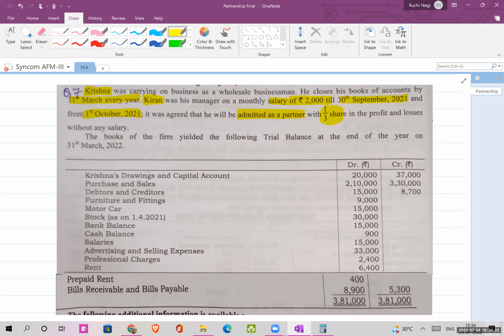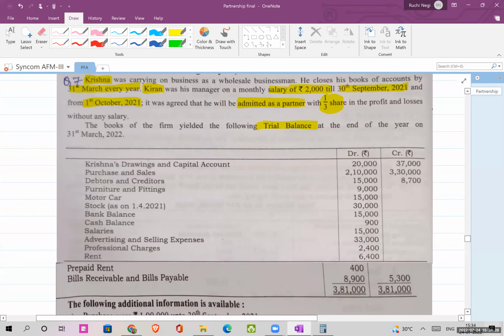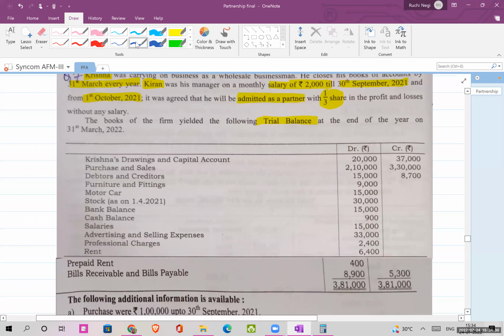The books of the firm yielding the following trial balance at the end of the year, it is given to you. Krishna's capital, Krishna's drawings in capital account is given. So this credit is a capital account and this debit side is your drawings. Fine. Purchases and sales. So this is your sales and this is your purchases.